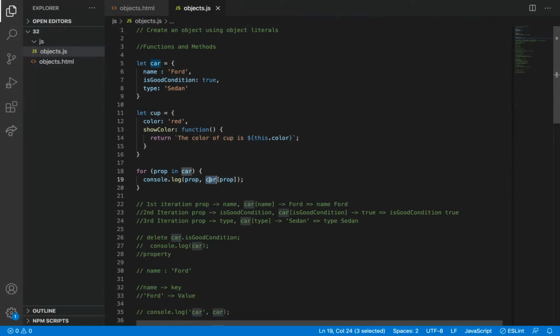So I am just printing car of name. So car of name is Ford, and then the second time it will be is good condition. So car of is good condition is true. And then the third time type. So type and then car of type is sedan.